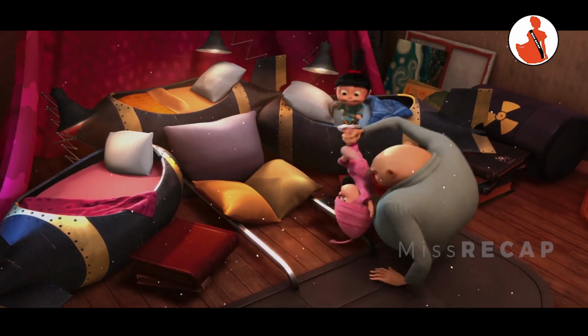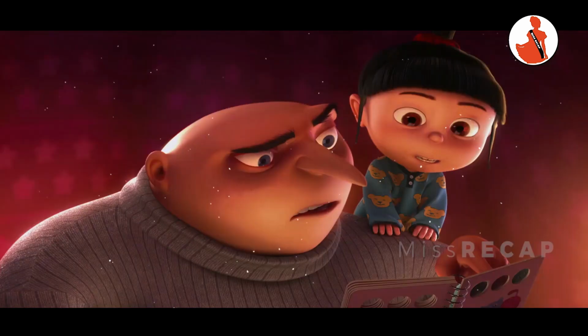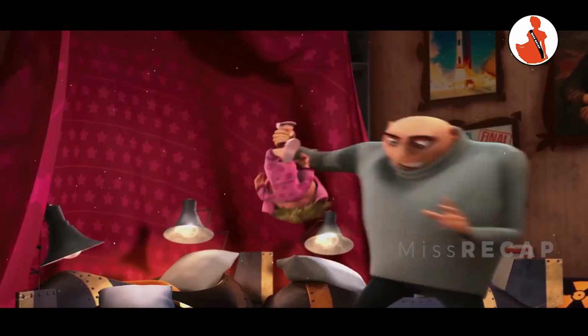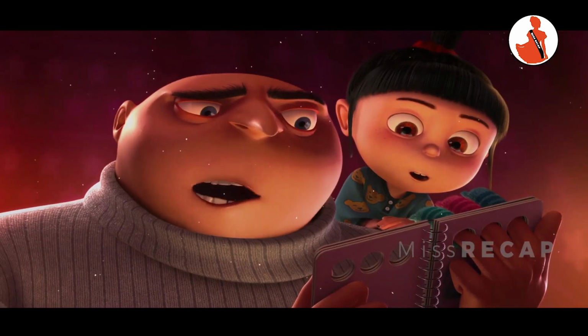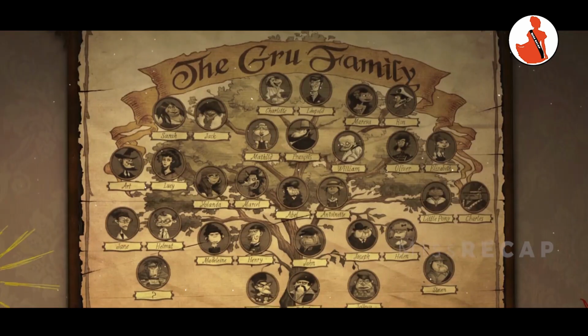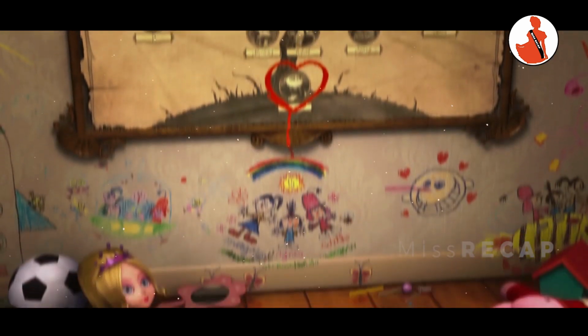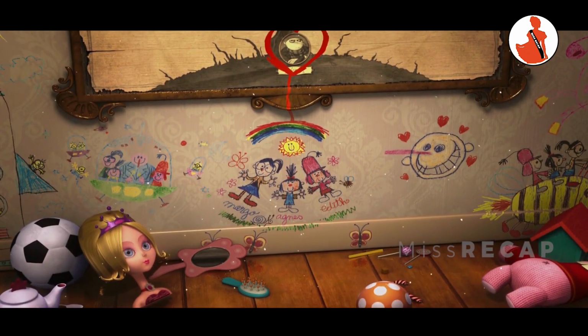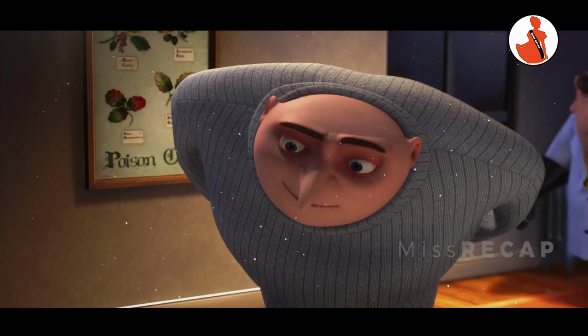In his house, Gru is telling a story to his daughters. He begins to like these girls slowly. He starts to focus on these girls, his daughters, more than his work. After telling the stories, as he goes out, he sees the pictures of these girls in his family photo. This means these girls have been included in his family, and he becomes quite happy to see this.